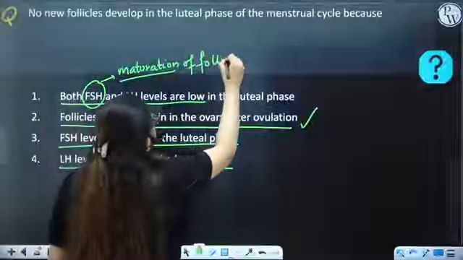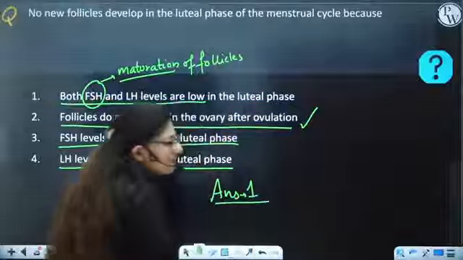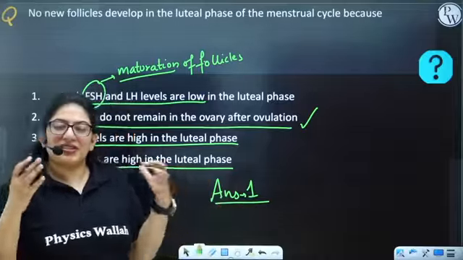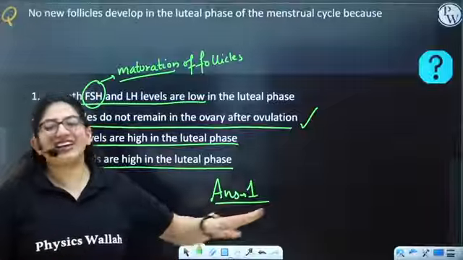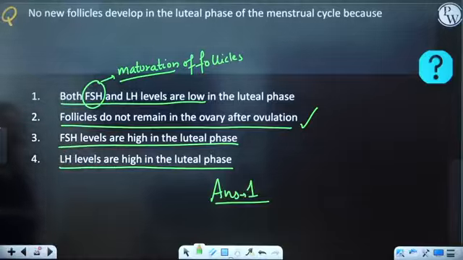Okay, so what is the correct answer? One. So you must be thinking, oh my god, that's a very simple one, and I just thought it was a difficult one. No, it's a simple one. If you know the game of hormones, you know the menstrual cycle, you can crack any question. All right, next.